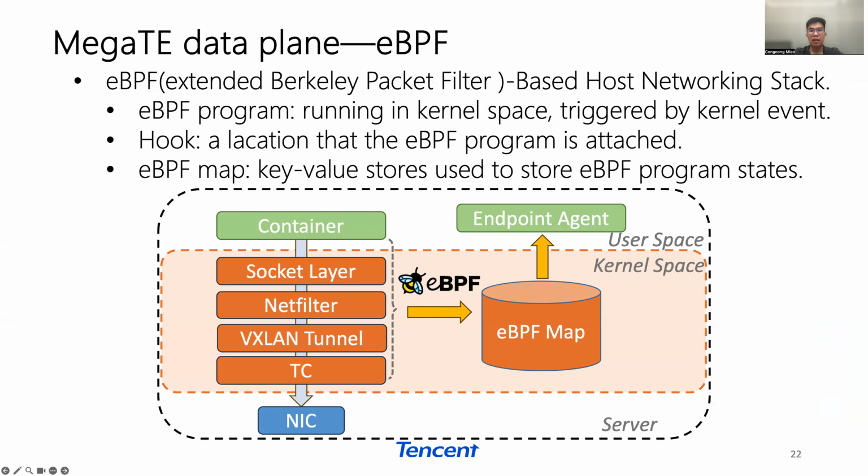To address the challenge at the data plane, we leverage eBPF to handle individual flows. eBPF enables users to customize complex operations inside the kernel to process and trace packets. Each eBPF program should be attached to a hook such as traffic control, which will be triggered by a kernel event. The eBPF maps are key-value databases used to store eBPF state, enabling communication among various eBPF programs and between eBPF programs and user space processes.